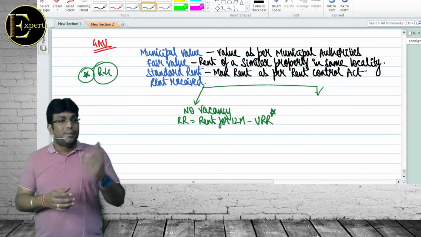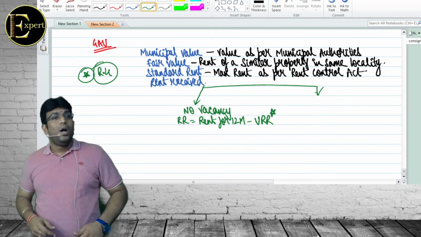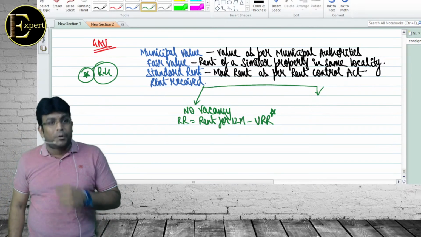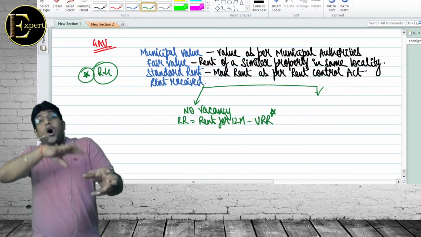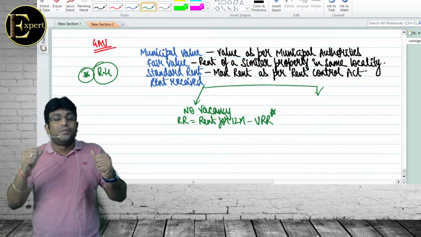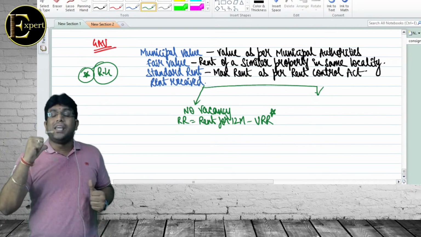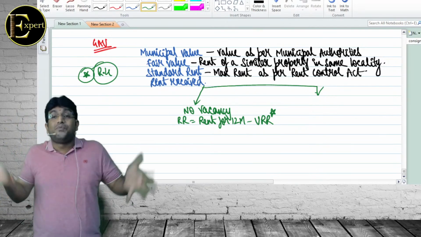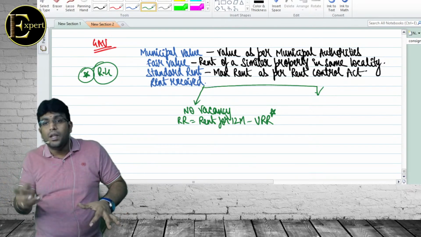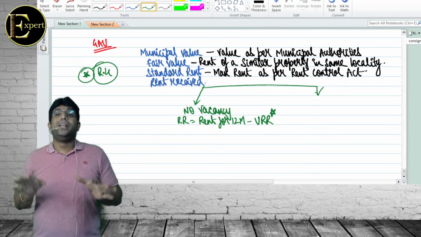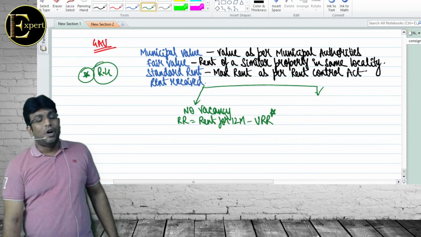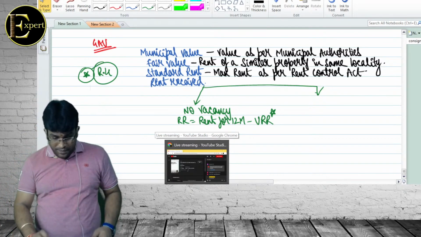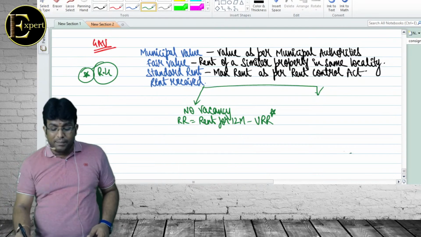So they gave some conditions. Number 1, tenancy is bona fide. Number 2, defaulting tenant has vacated or steps have been taken to compel him to vacate the property. Number 3, defaulting tenant is not in occupation of any other property of the owner. Number 4, owner has taken all reasonable steps to initiate legal proceedings or satisfies AVO, the Assessing Valuation Officer, that legal proceeding would be useless. If all these conditions are satisfied, only then unrealized rent can be reduced. Only then what, sir? Unrealized rent can be reduced.